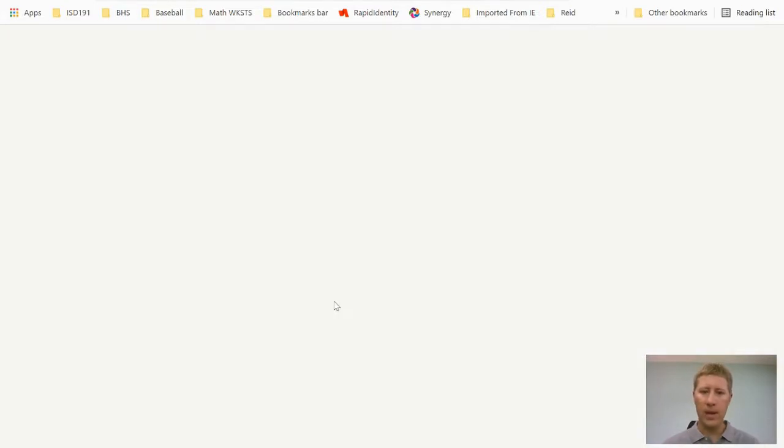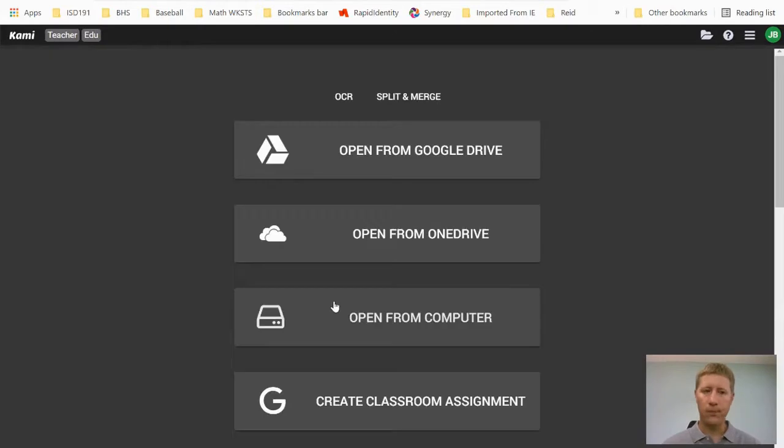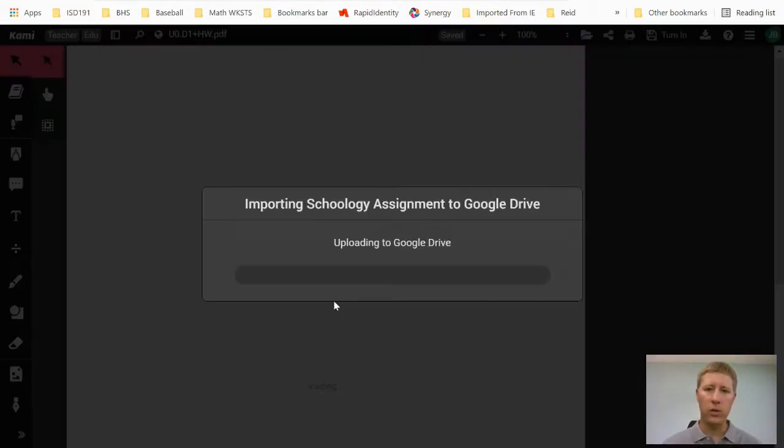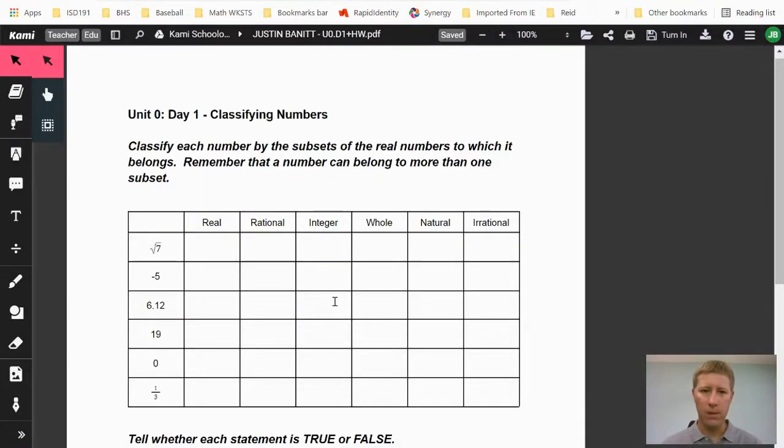And when I click that assignment, the first time I do that, it's probably going to ask me to connect to my Google account. So choose your school Google account and approve any permissions that they're asking of you. It's just connecting Kami to your Google account, which then connects to Schoology, which is what we need it to do.